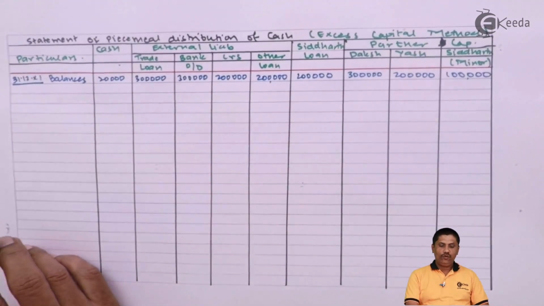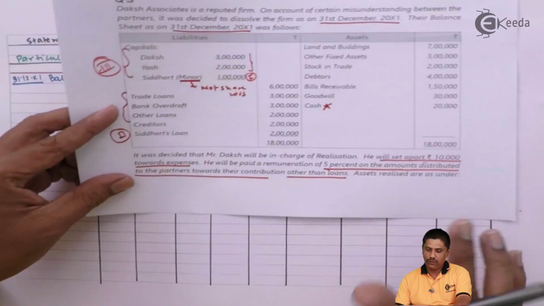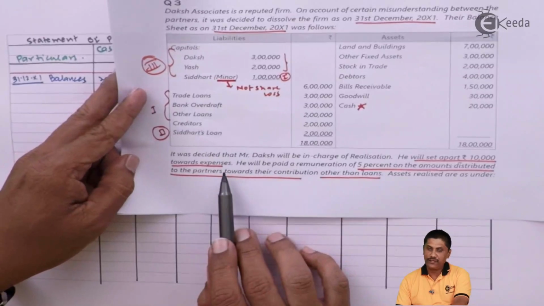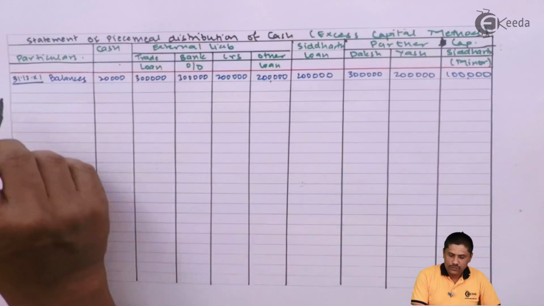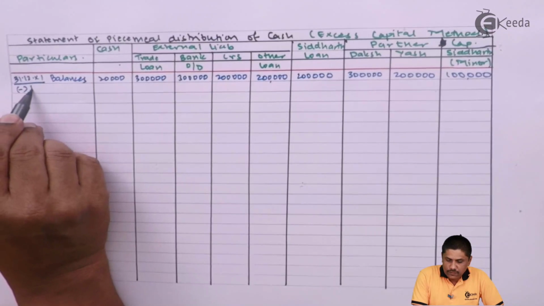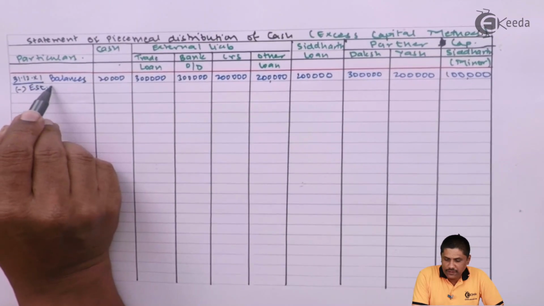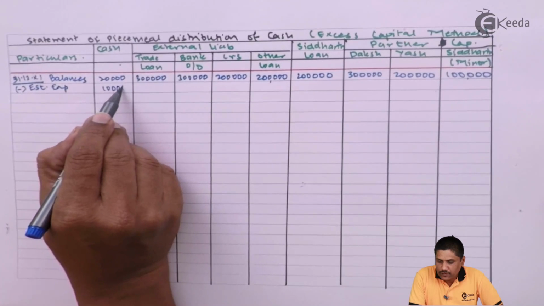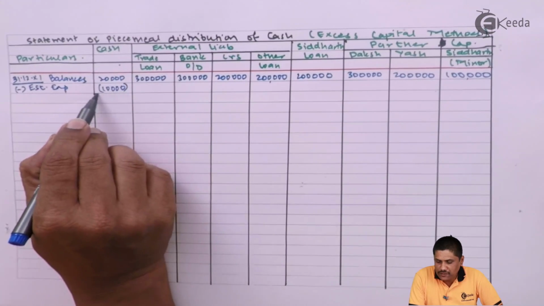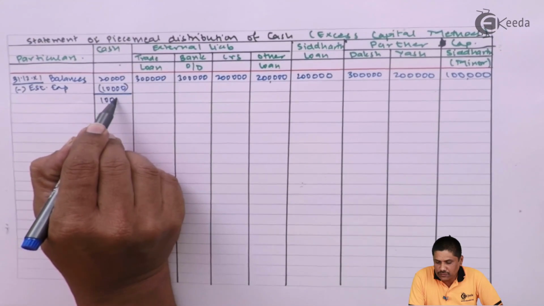Okay, now first and foremost what I will do, I will set apart an amount for expenses. How much amount are we expecting? 10,000. So minus estimated expenses, how much cash do we need to maintain? 10,000. Once you minus this, remaining cash is 10,000.